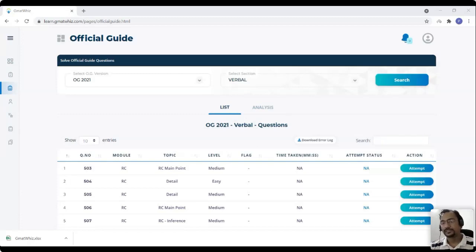Yes, right? We have close to 330 verbal done, I think. And for quant, all of them are uploaded. So we should have the rest by the end of next week. Great. And this is what we wanted all of you to have. If in case you want to solve it, you still have the feature here.